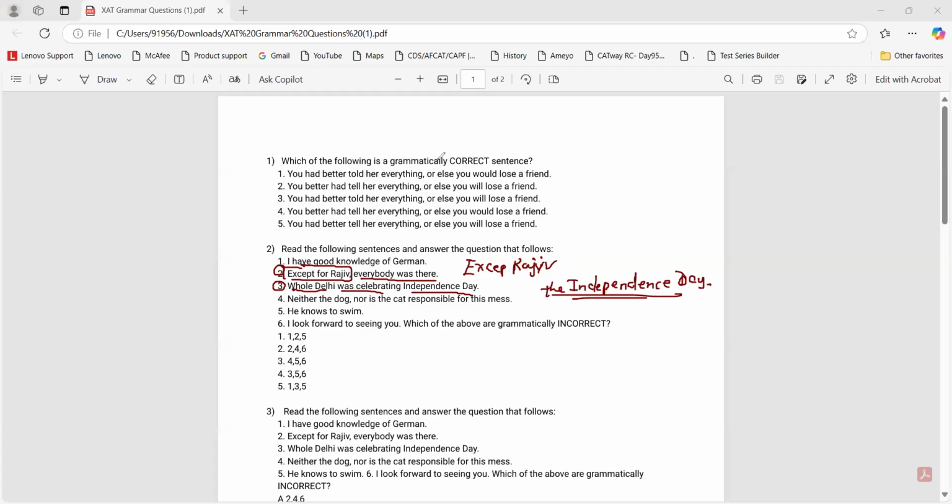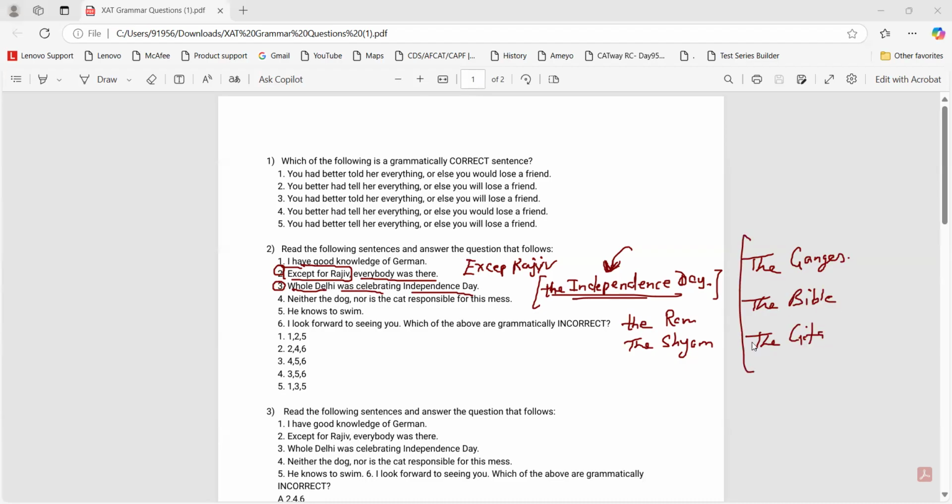Yeah. So one of the exceptions here is that we do not use the Independence Day. It is talking about the name of a particular day. We do not use the Ram, we do not use the Sham. But we use the in certain cases, for example, the Ganges, the Bible, the Gita. So that is an exception. Independence Day would not take the.